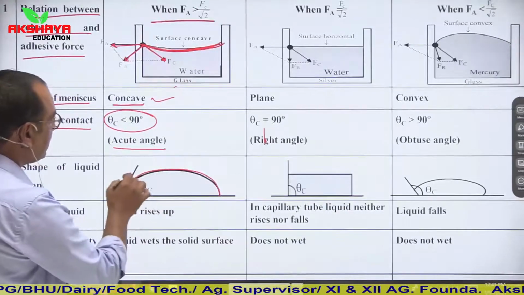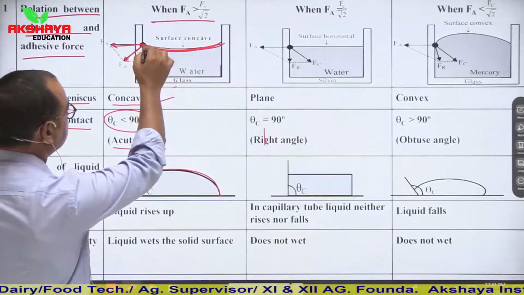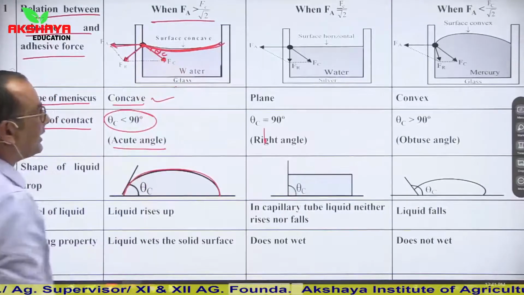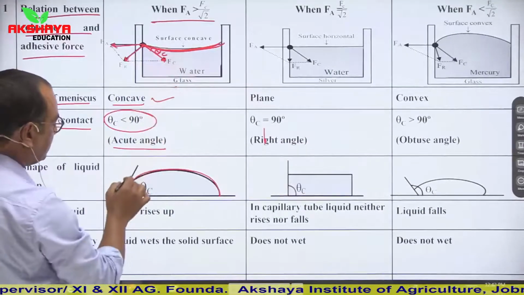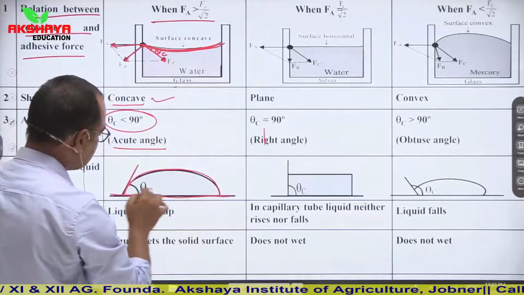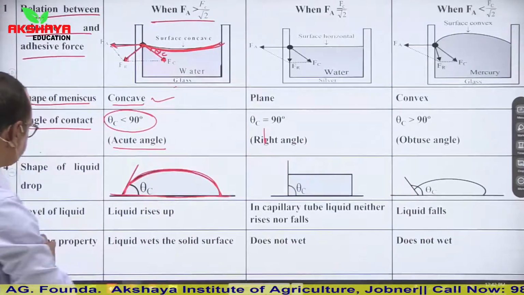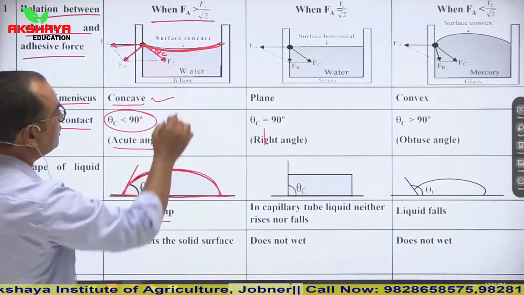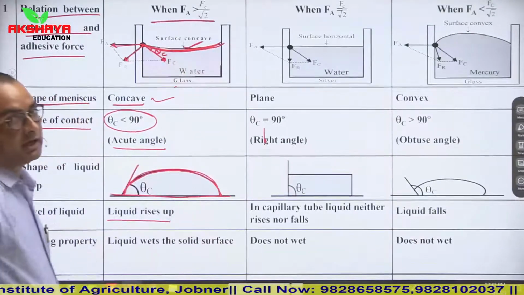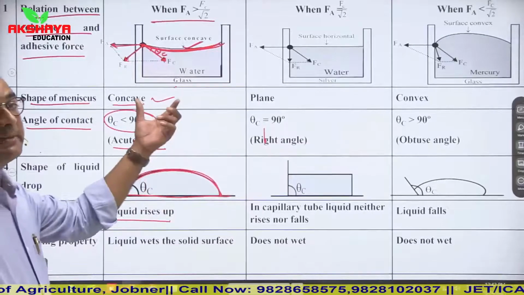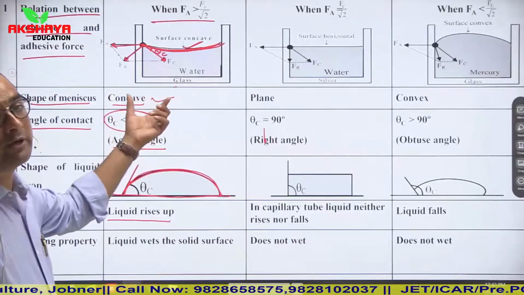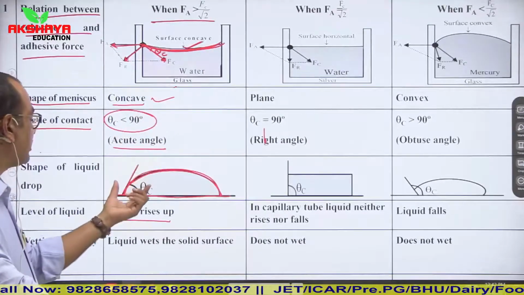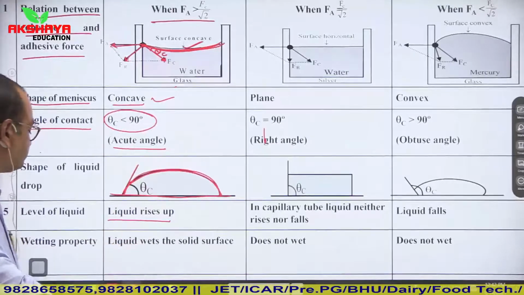Because we know here that this angle of contact is acute, if we draw this angle in the proper way, then this is the shape of this drop. The level of liquid rises up due to this concave surface. So if Fa is greater than Fc upon root 2, then the surface will be concave. Due to this concave surface, the angle of contact will be acute, and due to this acute angle, the liquid rises up.